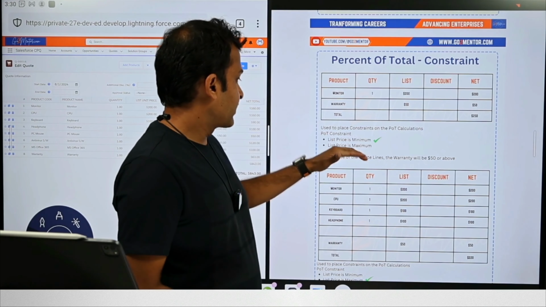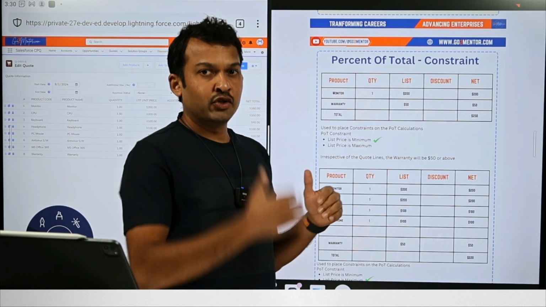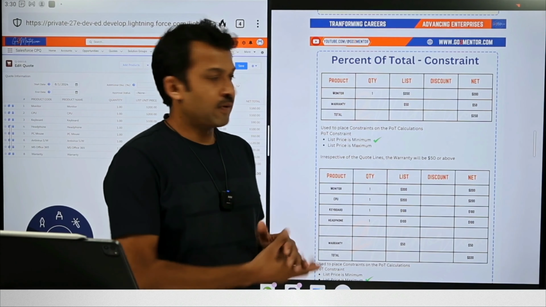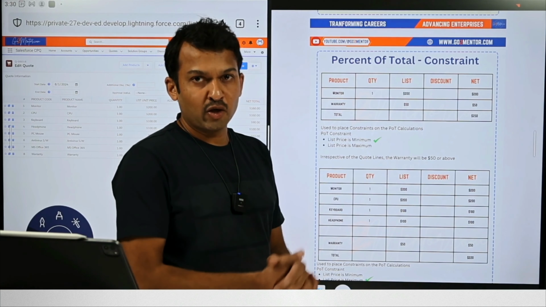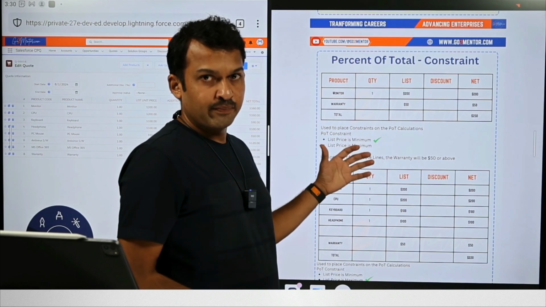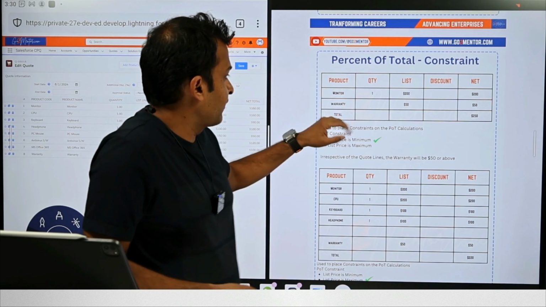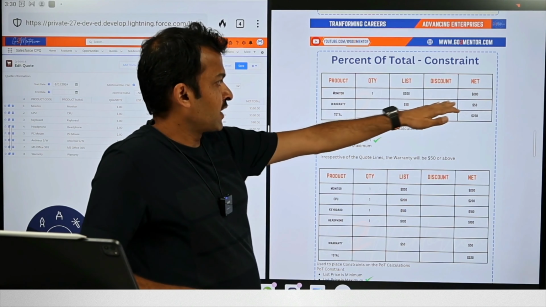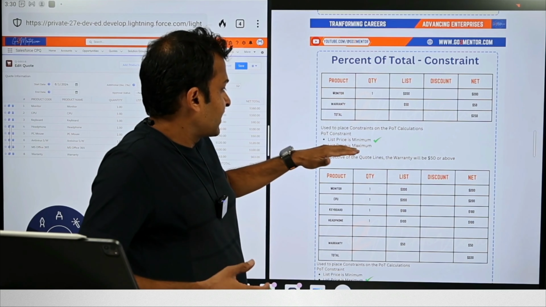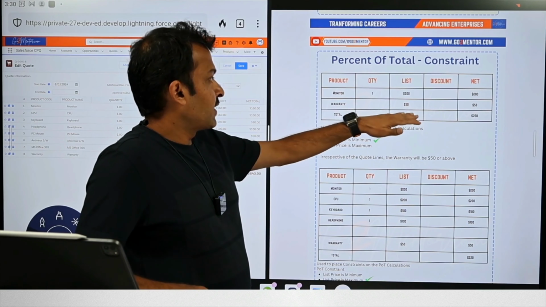Okay? Or when we set list price as maximum, if the total of all the other products exceeds $50, we will still charge the customer a maximum of $50 on the warranty product. So we can have these constraints on the various offerings. In this example, I have the monitor product, which is $200. So 10% of that should be $20. But when we set list price as minimum, the warranty is now $50.